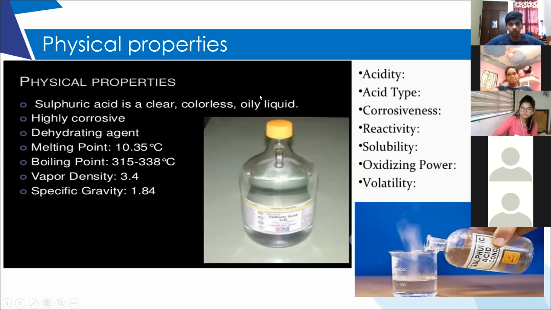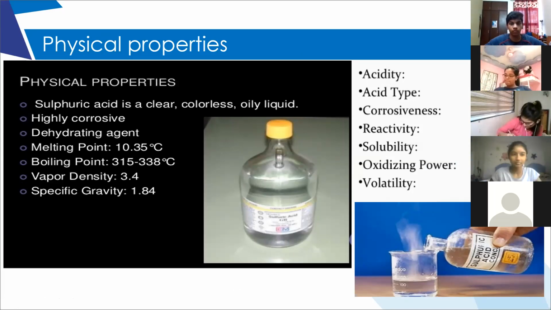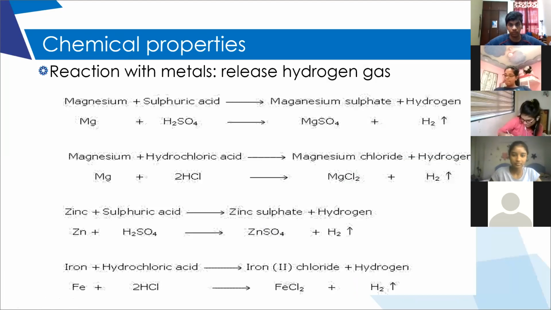That is one of the methods to identify sulfuric acid from the other two acids.